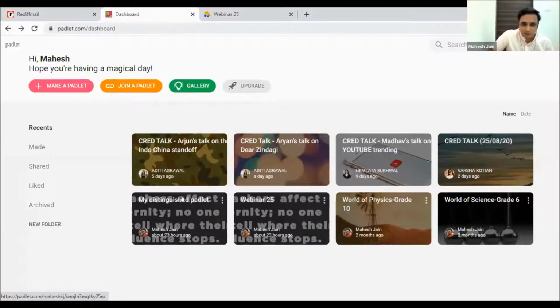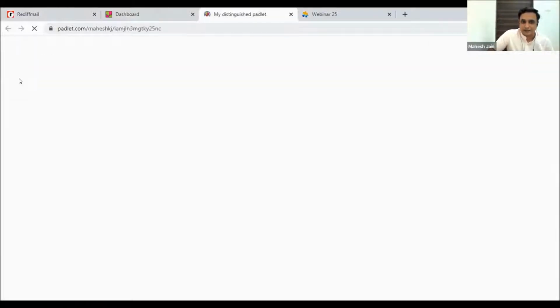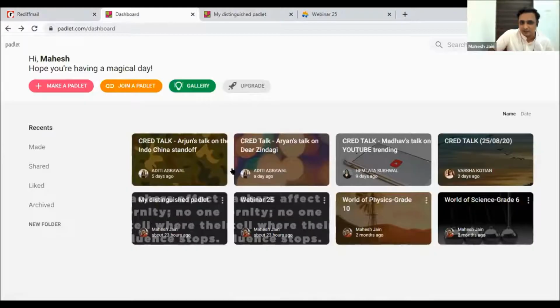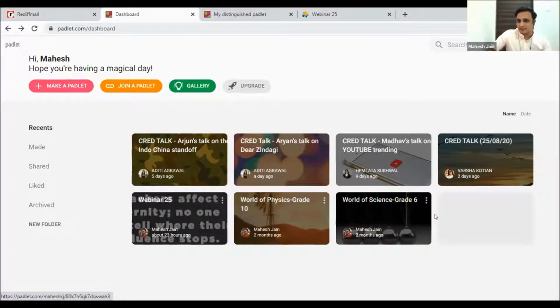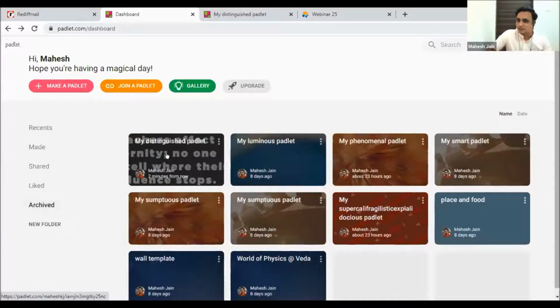What I'll do is, my distinguished Padlet, this I'm going to delete or archive. How to do that? I'll click on the 3 dots on the top right. You need to just click on them. You can either delete it forever, or you can click archive, and it goes into the archive. You can see I've got one space now, and in the archive I have this distinguished Padlet.